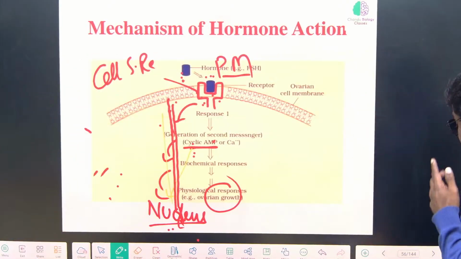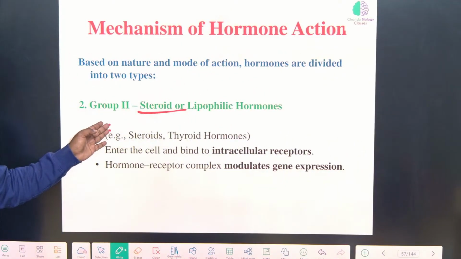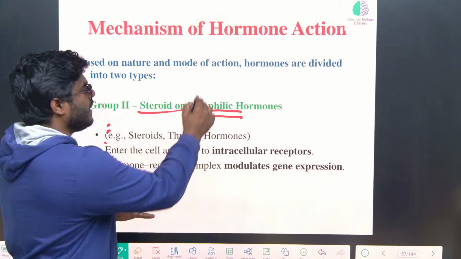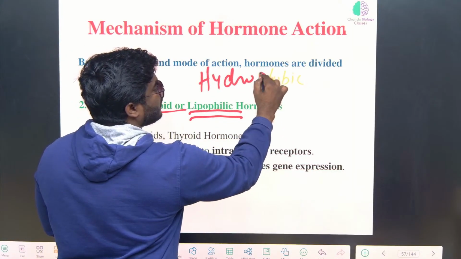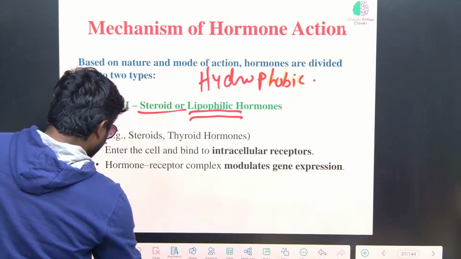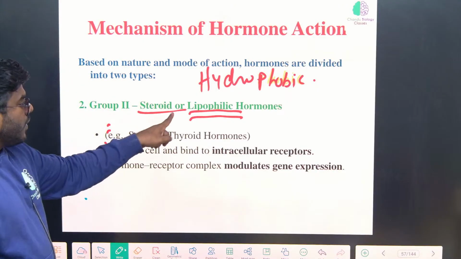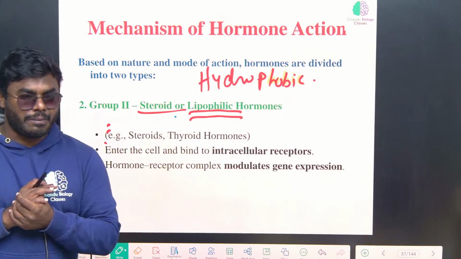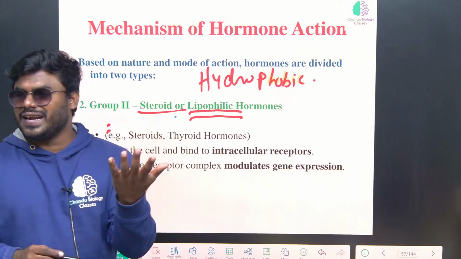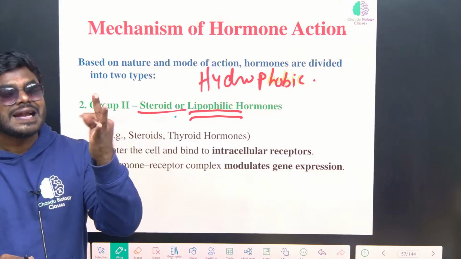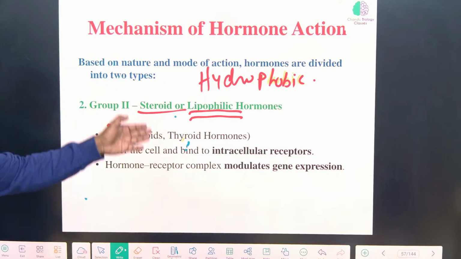No point of confusing. But there are some hormones which are steroidal or lipophilic. In other words, we call them hydrophobic. We can't call them hydrophilic. We call them hydrophobic type of hormones. No point of getting confused here. Now these can easily cross the membrane. Imagine, friends, most of the sex hormones, let's take estrogen, progesterone, testosterone, and other thyroid hormones. They can easily cross the membrane.